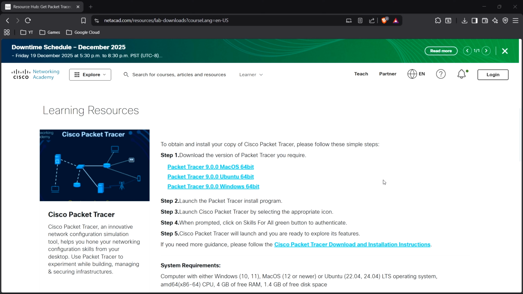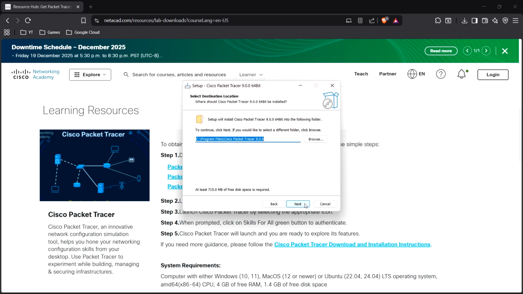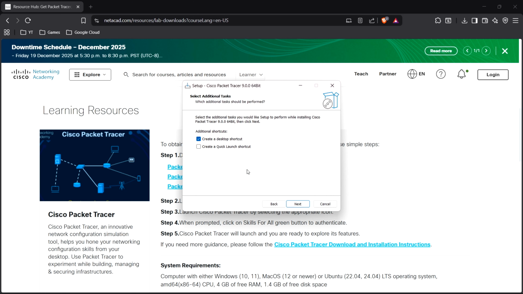So now you can click yes on the pop-up. The setup pop-up will be coming up, so you have to accept the agreement if you want to continue. Then select the path where you want to save it. Then you can select if you want these. I'll be selecting both as it's good for me.